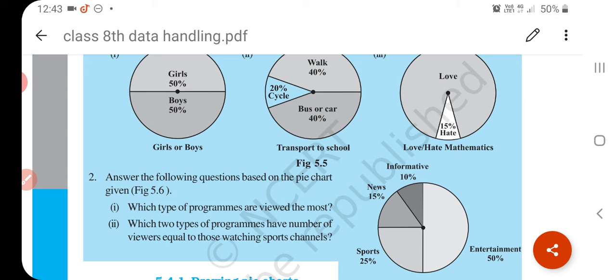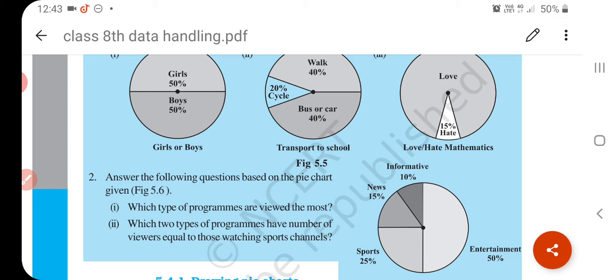Understand? Now if we talk about histogram, what is histogram? A histogram is a pictorial representation of grouped data in the form of rectangles touching each other, whose base represents the class interval and whose height corresponds to the frequency of classes.